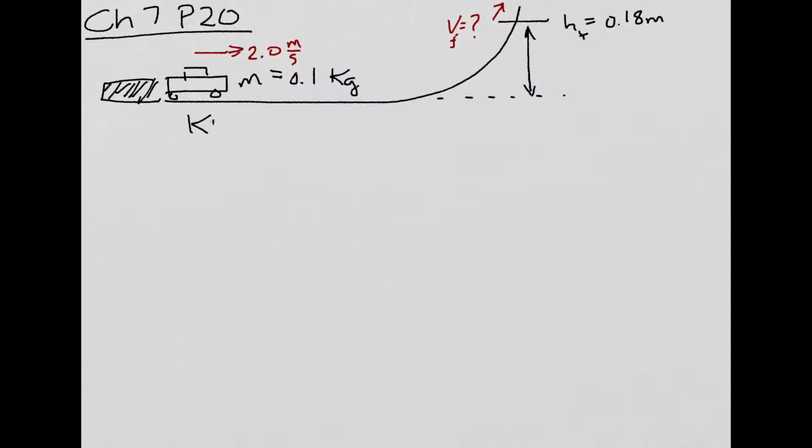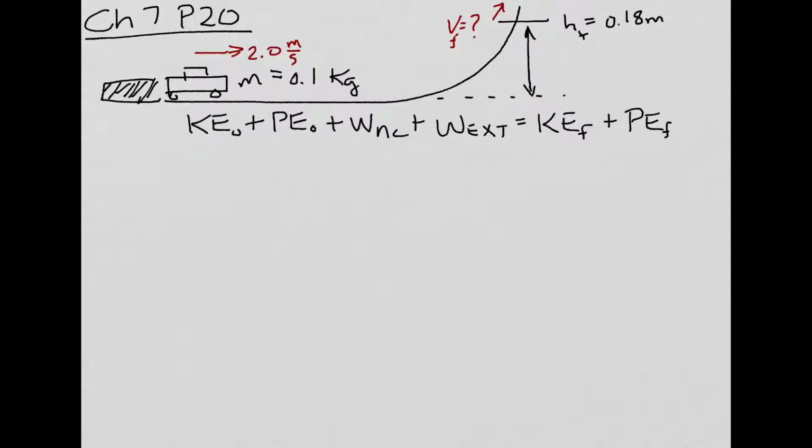So what we're going to do is keep track of energy by our tried and true method here. It takes some time to write this all out, but at least if I do it, I know I'll take into account each and every kind of energy for these problems. So this says the initial kinetic and potential energy, that's the mechanical energy initially, plus the work due to friction, which is not in this problem, as well as the external work, which also is not in this problem, equals the final mechanical energy, both kinetic and potential.